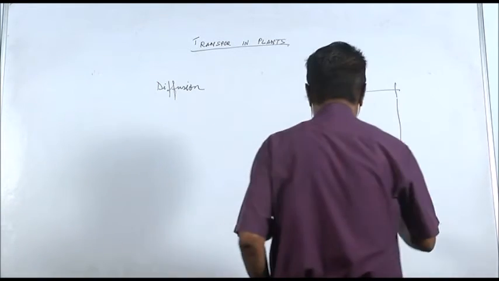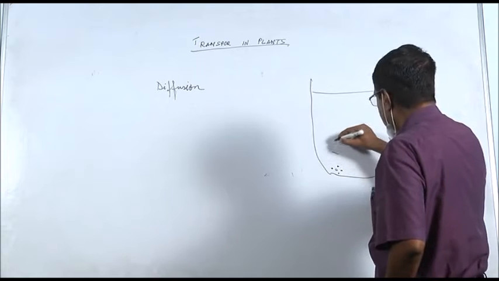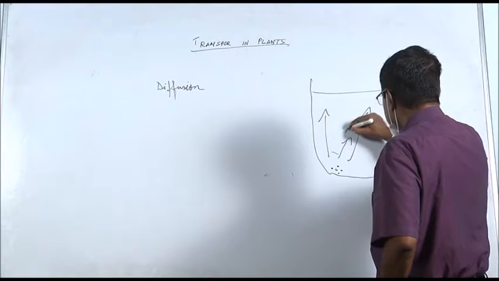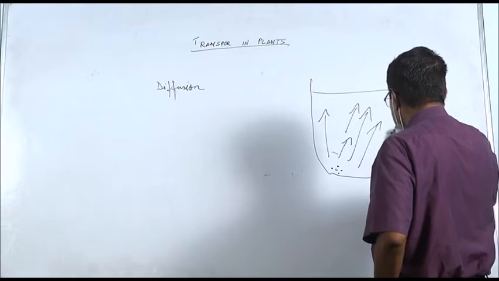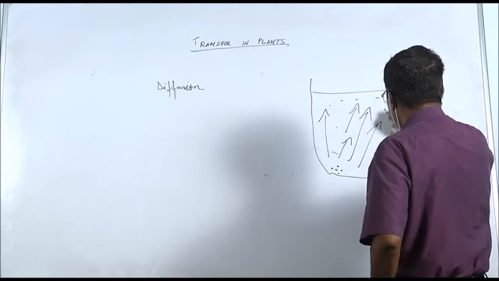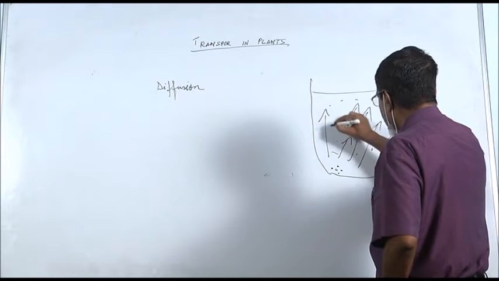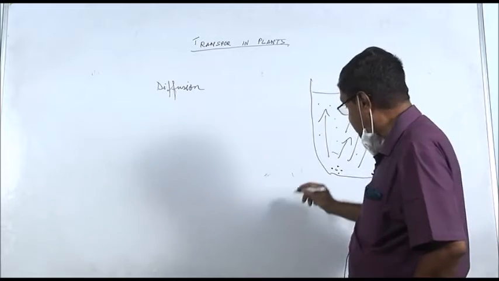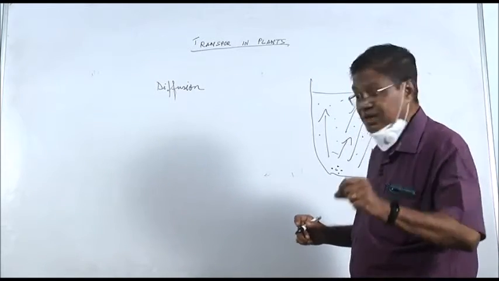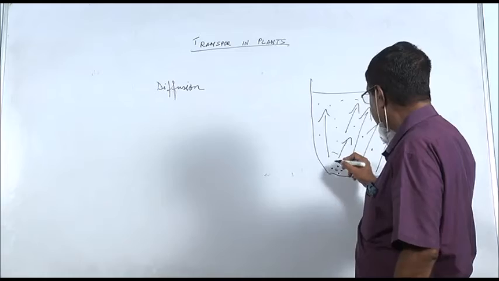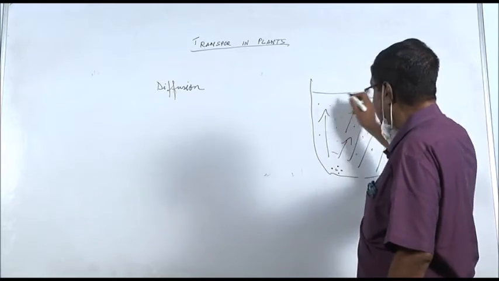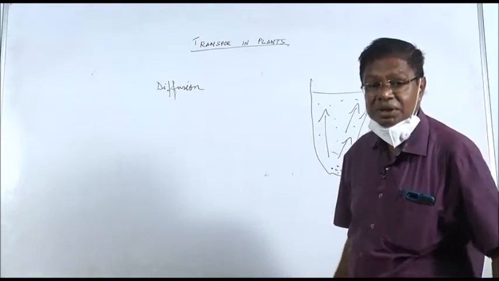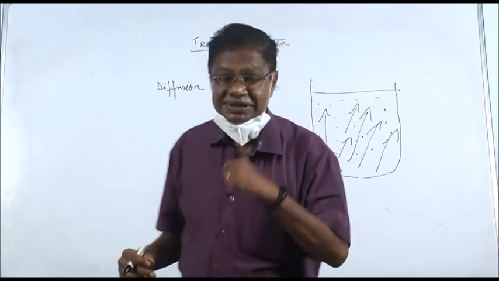Now you can see here that these copper sulfate crystals move in these directions like this, and they are found in different parts. Now, why do they move? They move because the concentration of copper sulfate is more here and less in the rest of the water. They move like this. That is called diffusion of things.